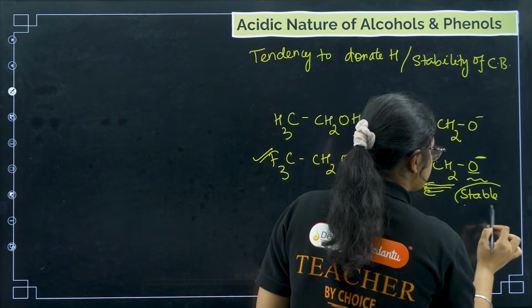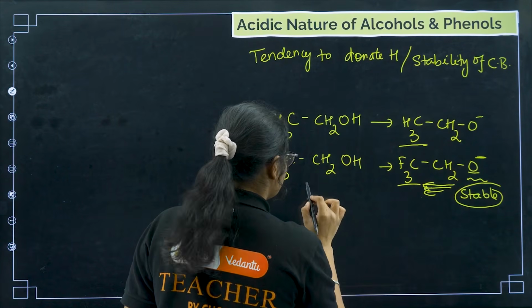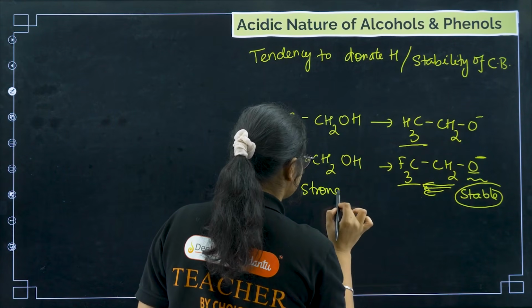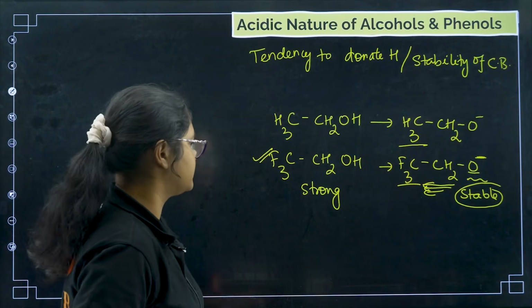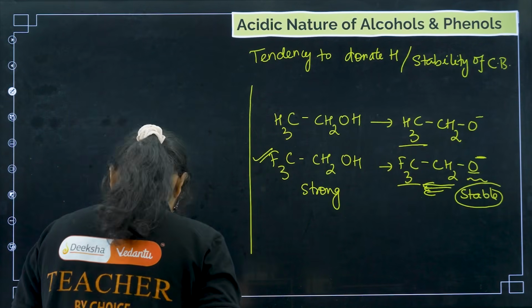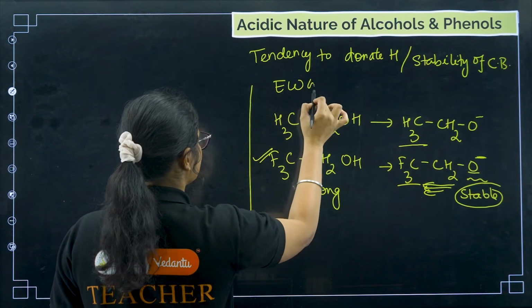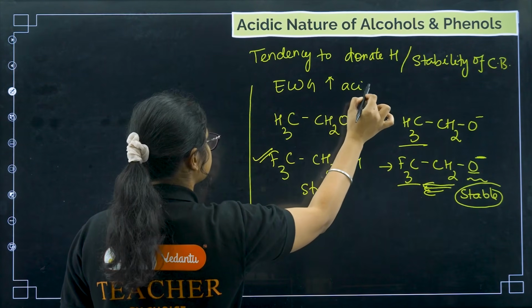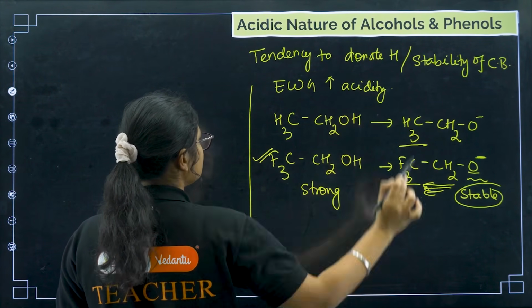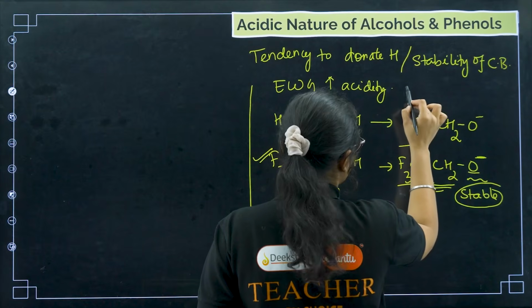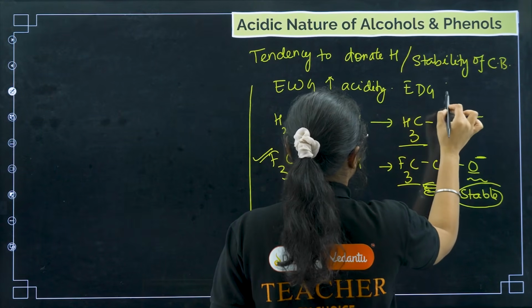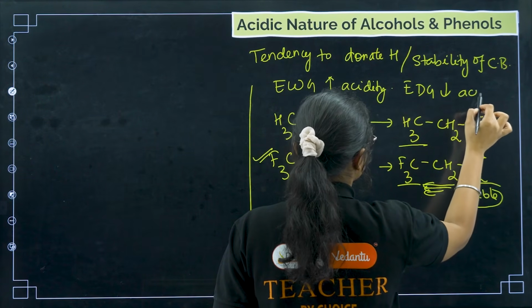If the stability of the conjugate base is more, then the acidity will be stronger. Clear? So what I learned here is that electron withdrawing groups will increase the acidity, and by default electron donating groups will decrease the acidity.